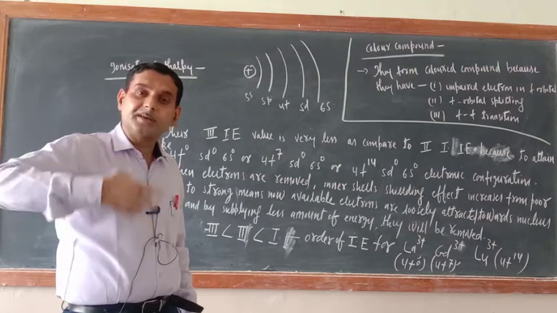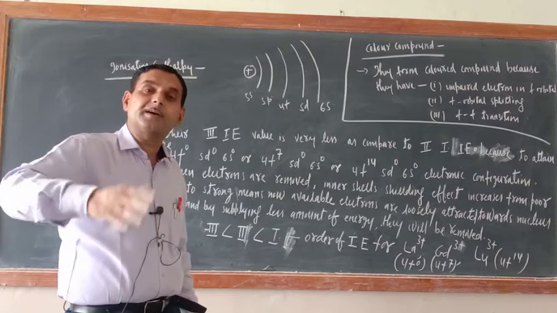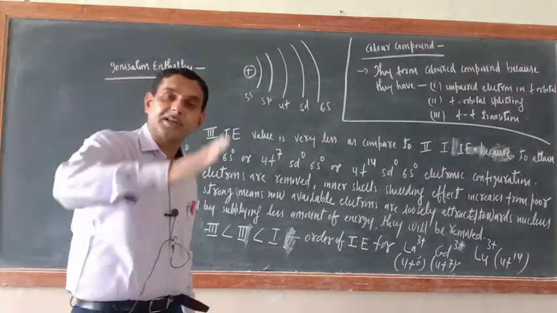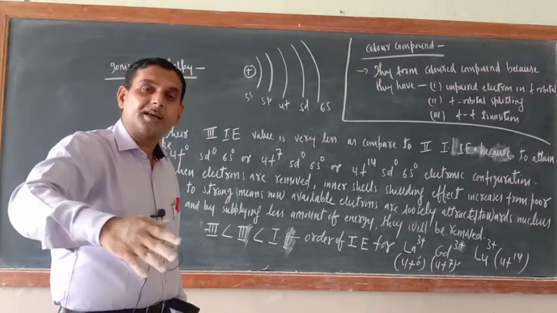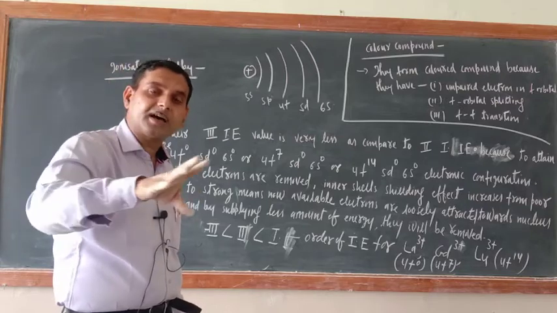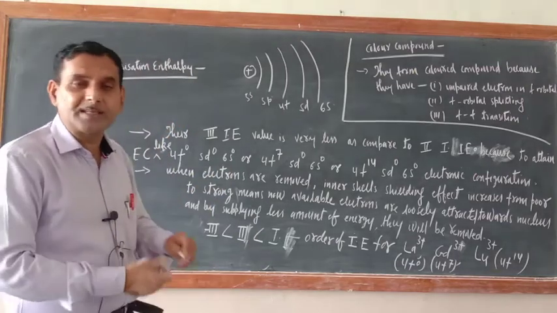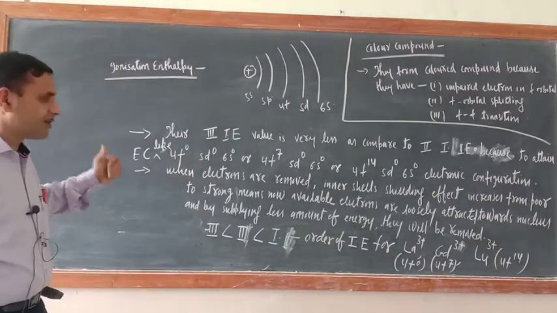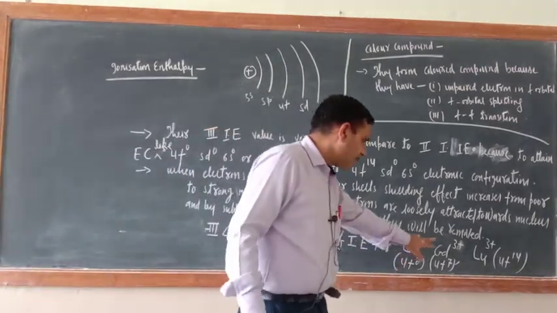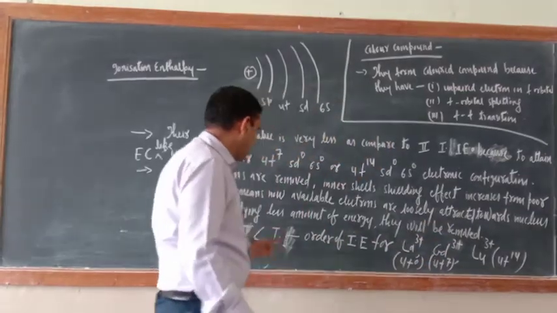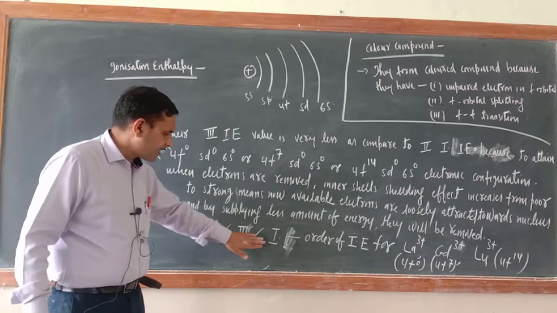Now shielding effect of f orbital becomes poor to strong. So when shielding effect becomes strong, what is the meaning of this one? That they will shield the nuclear charge there itself, it will not reach the outermost shell. Then what would be there? Outermost shell electrons are poorly attracted toward the nucleus, and can be removed by supplying lesser amount of energy. Okay, that is why for lanthanum, for gadolinium, for lutetium, the ionization enthalpy order is this one. The least one is third, then second, then first.